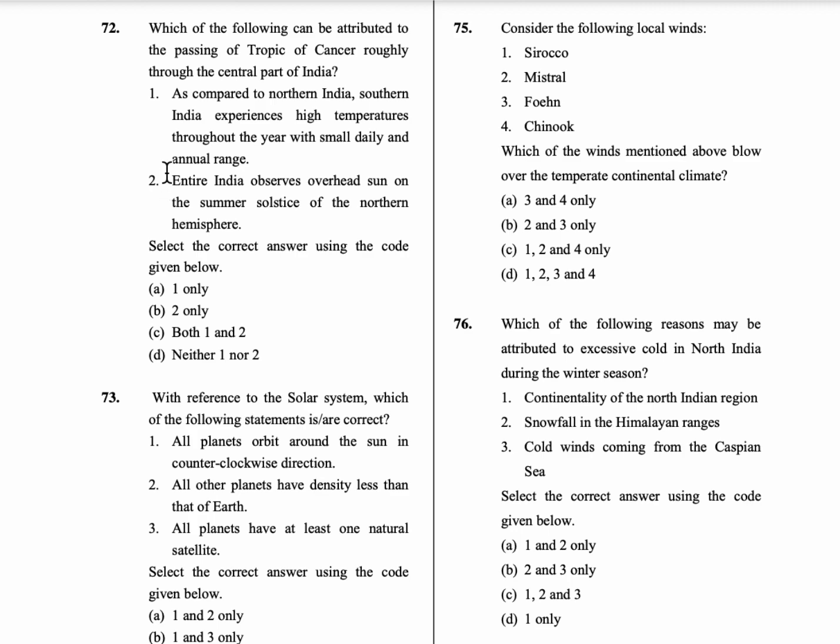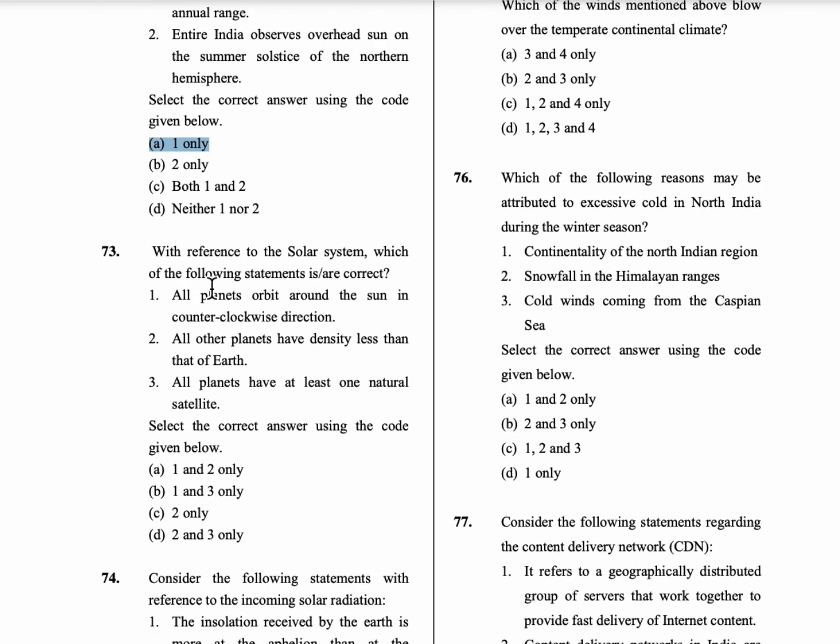So here only the first statement is correct, but second statement is wrong: entire India doesn't observe overhead sun, but only the southern part of India observes. Northern part of India doesn't observe the overhead sun on the summer solstice of northern hemisphere. So only first statement is correct.